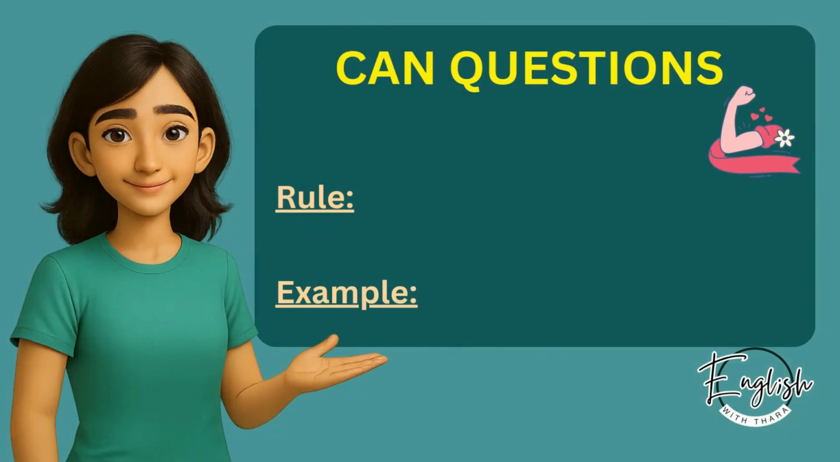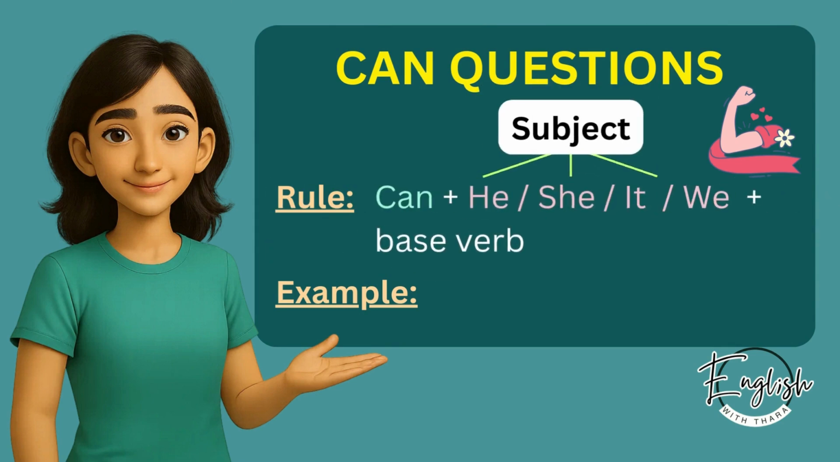So, to ask a can question, we start with can, then the subject, then the base form of the verb. For example, can I come in? Can he come in? Can she come in? Can we come in?